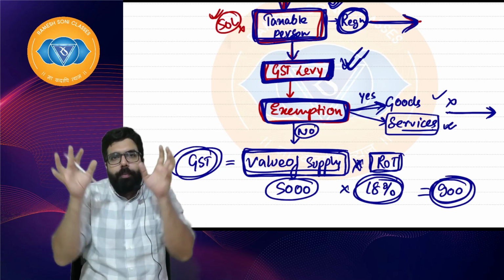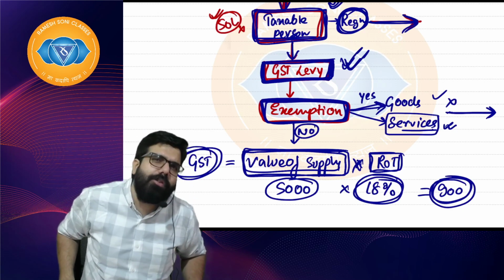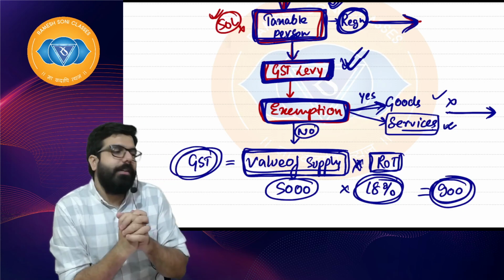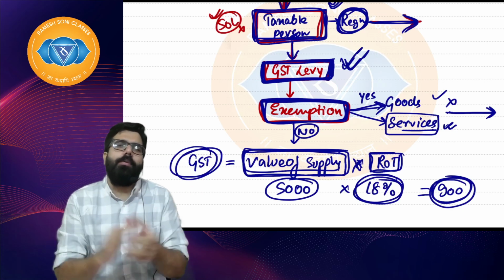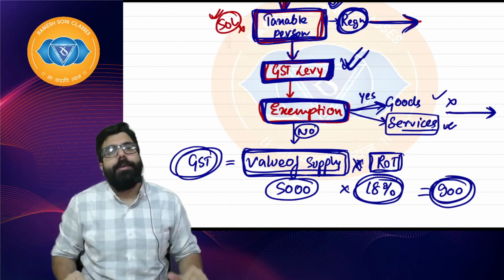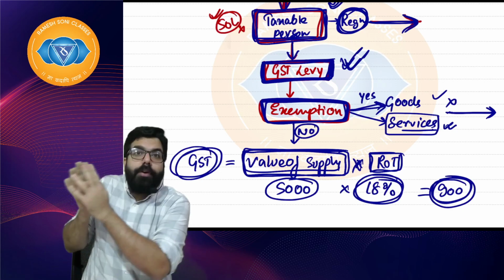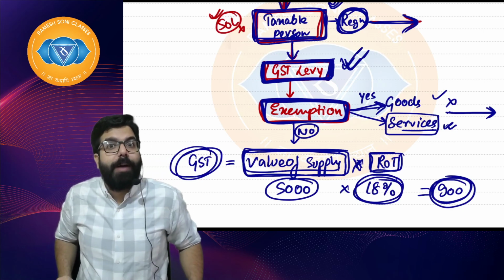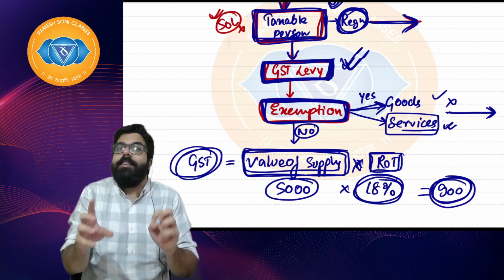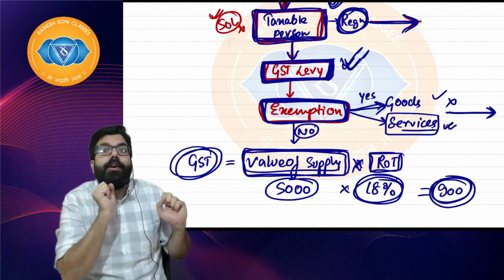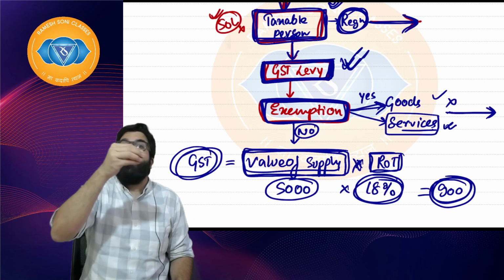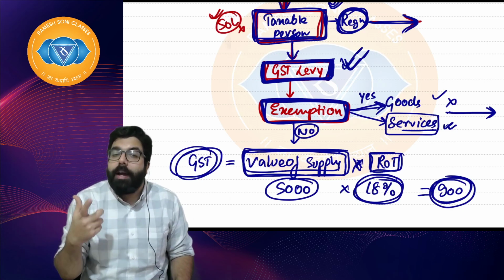What are the things to be added in the value, what are the things to be excluded. For an example, I went to Archie's to buy a gift. They told me, sir, 500 rupees gift. I told them it's for my girlfriend, I want a special packing to be done. Archie's told, sir, 50 rupees extra. When Archie's is charging me 550, should Archie's collect GST on 500 rupees or on 550?